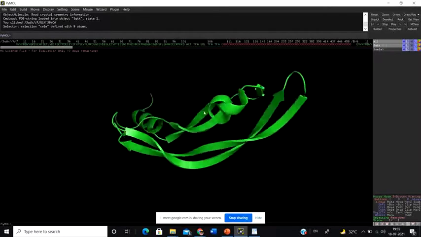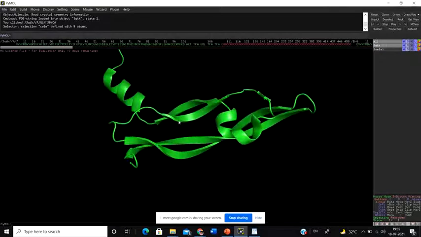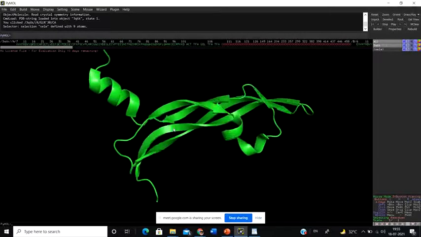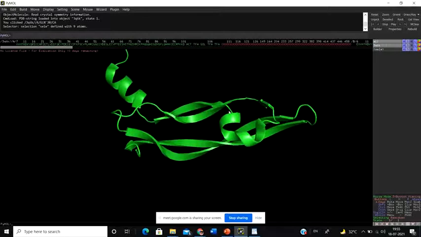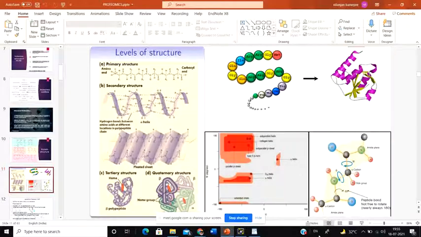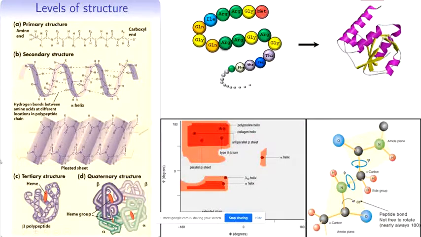And after these bonds form, you get these small motifs. These small motifs again bind with one another. They all start interacting, and you see this particular motif folding onto this particular motif, whereas this motif is folding onto another motif. And when several such foldings occur, you get to see the tertiary structure of a protein. You see this alpha helix binds to this alpha helix, this alpha helix again interacts with this beta sheet, and when this occurs, you get a tertiary structure.